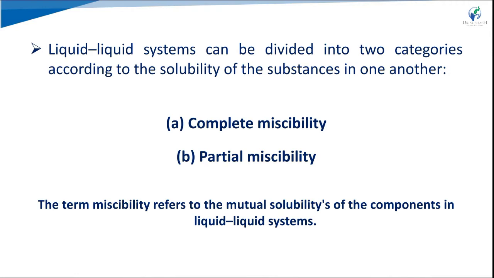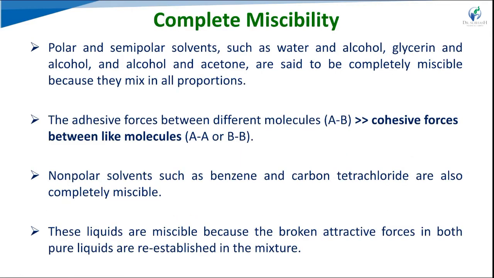So you have seen that two liquid systems can be completely miscible, partially miscible, or practically immiscible. Completely miscible: polar and semipolar solvents such as water, alcohol, glycerin and acetone, which mix in all proportions. The adhesive force between different molecules, AB, is greater than the cohesive force between like molecules, AA and BB.